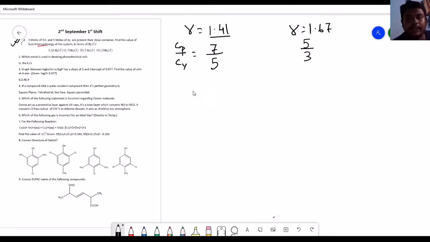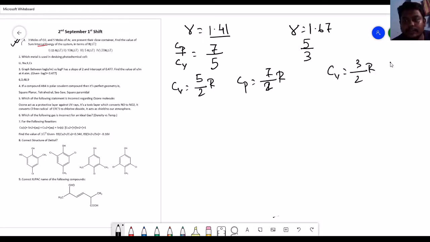So for 7 by 5, the Cv value is to be 5 by 2 R and the Cp value has to be 7 by 2 R. Okay, the same thing is applied to the gamma 1.67, that is the Cv value should be 3 by 2 R and the Cp value should be 5 by 2 R.